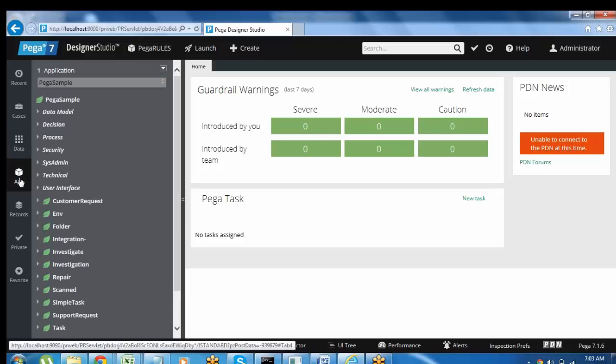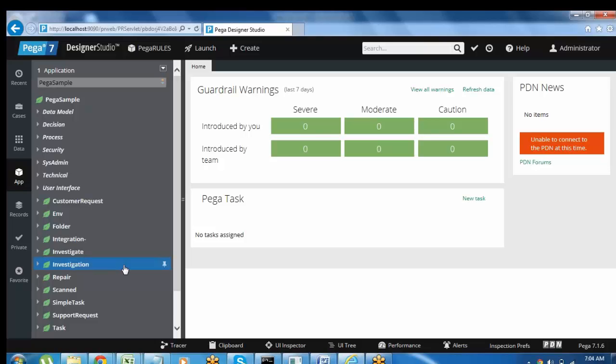Coming to app explorer, your total application design will be done from the application explorer category. After building a new application in Pega, if you want to access your application, go to app explorer. You can see the leaf icons, right? A leaf icon is nothing but a class name in Pega. This is one main class and this is a subclass. Under the main class, Pega sample, you can see some subclasses: customer, request, environment, folder. Like this you can add any number of classes in Pega according to your requirement.